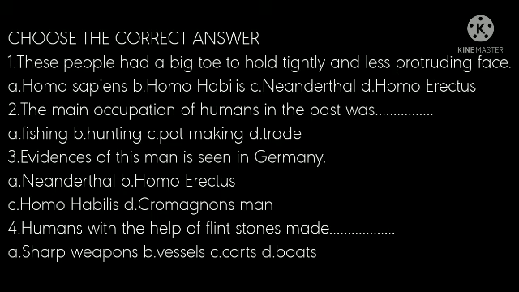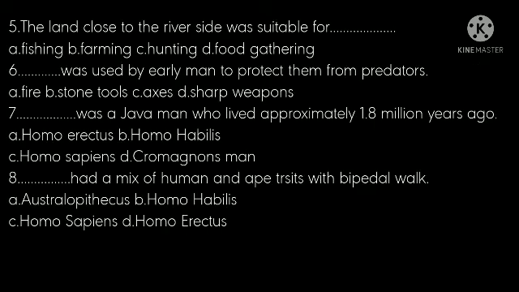Humans with the help of flint stones made dash. See the options: sharp weapons, vessels, carts, boats. What is the correct answer? Yes, sharp weapons. Come to the fifth question. The land close to the riverside was suitable for dash. Fishing, farming, hunting, food gathering. Which is the correct answer?